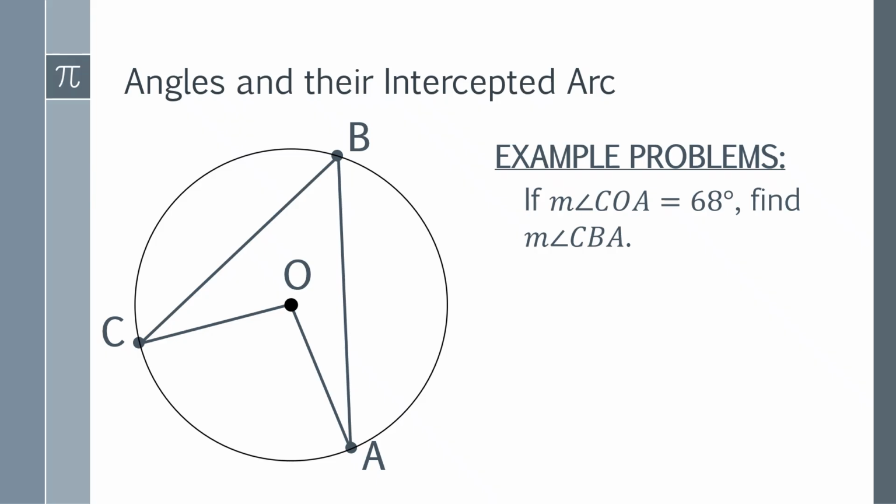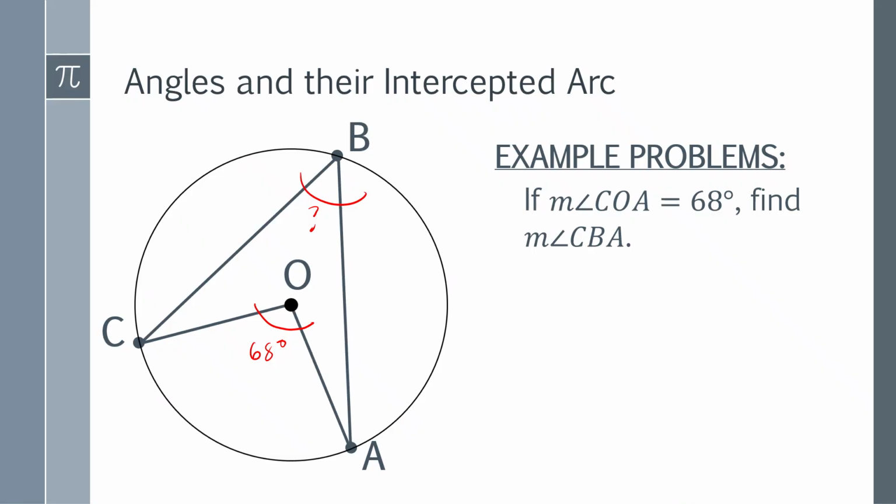Okay, let's say this is the measure of COA. So the angle COA here is 68 degrees. How will you find this? That's the question. There is one postulate and one theorem that we need to apply on this problem. The first one is the central angle intercepted arc postulate.